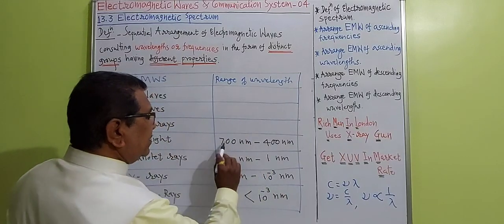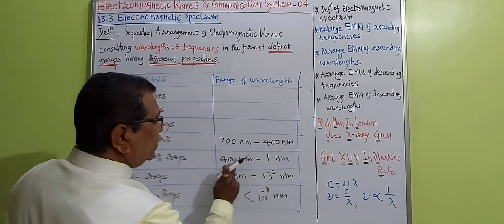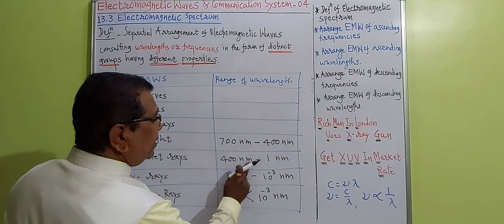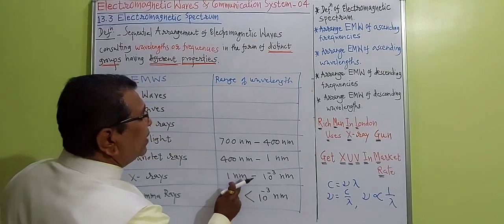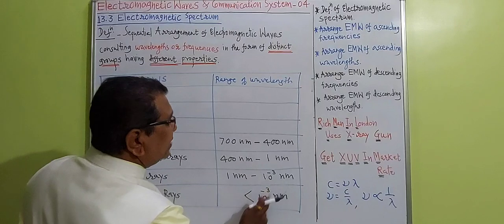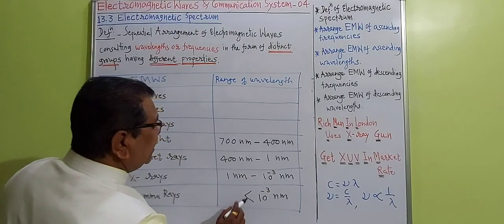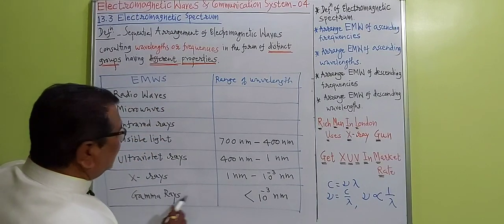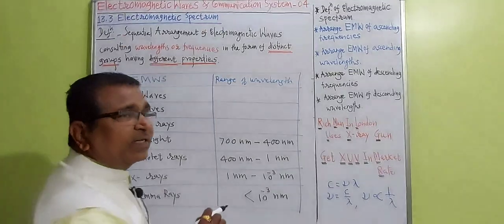I will repeat again. 700 nanometer to 400 nanometer. Write down this 400 nanometer here. 400 nanometer to 1 nanometer. Write down this 1 nanometer here. 1 nanometer to 10 raised to minus 3 nanometer. And write this 10 raised to minus 3 nanometer by making use of this sign. It clearly indicates that the wavelength of gamma ray is less than 10 raised to minus 3 nanometer.